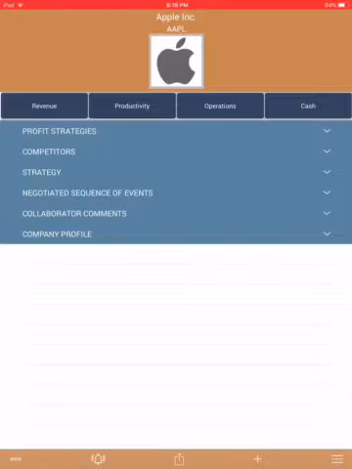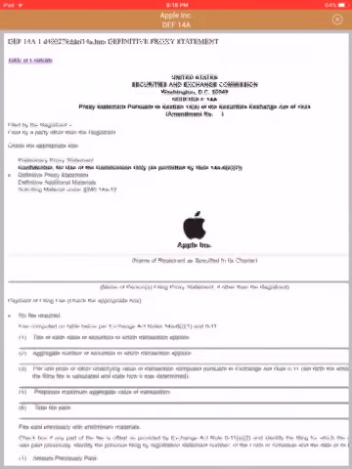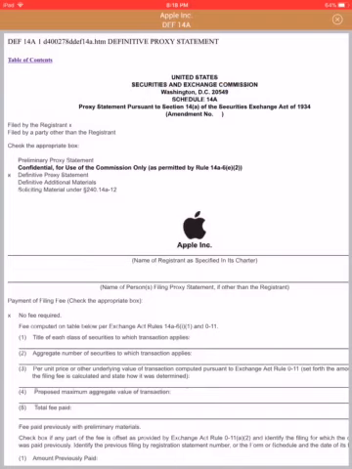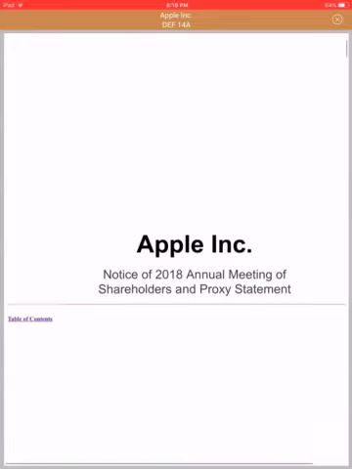Here we see Apple. We simply hit the button that has the symbol of the company. And down here where it says latest SEC filings, we want to click the latest board of directors proxy. What that will do is give us what's called the proxy statement. There are a number of different ways that you can use this.